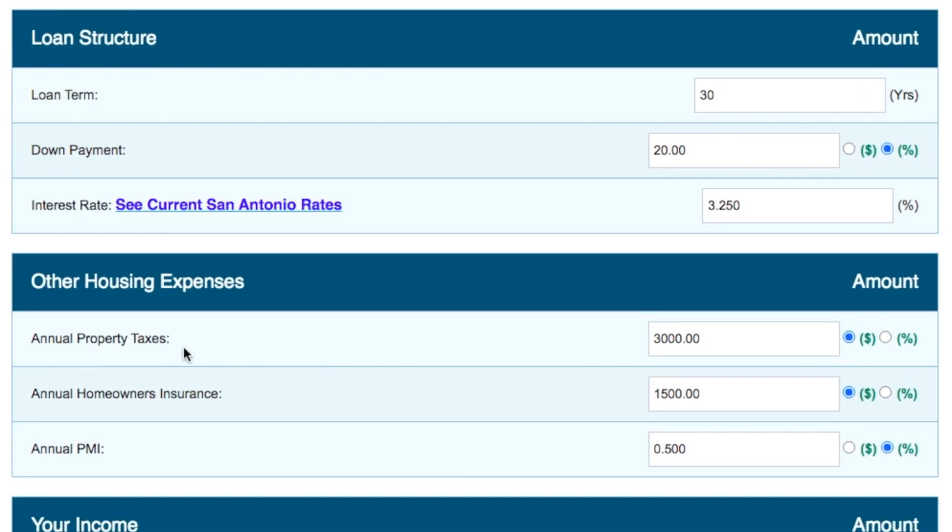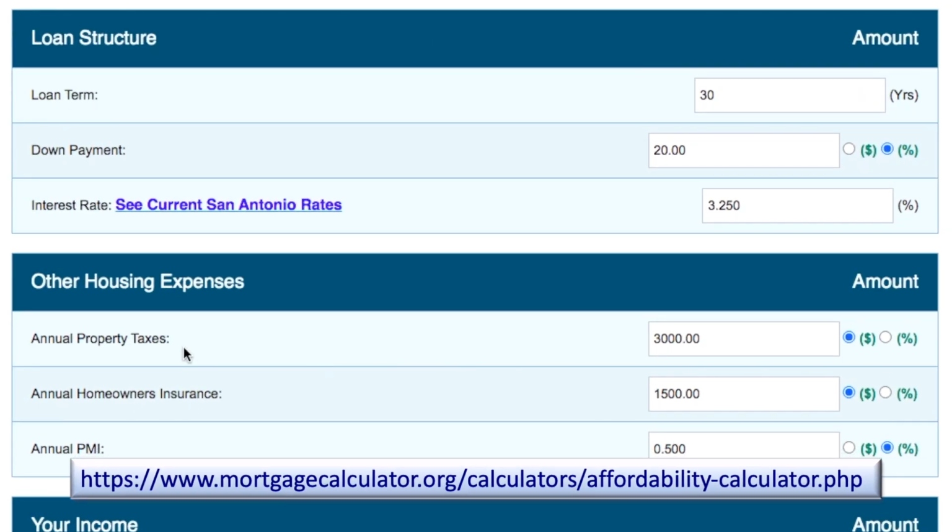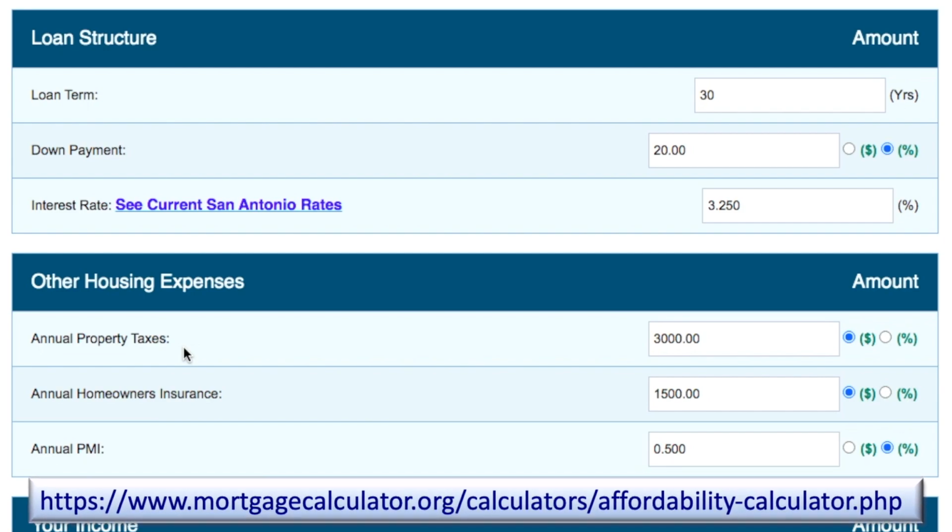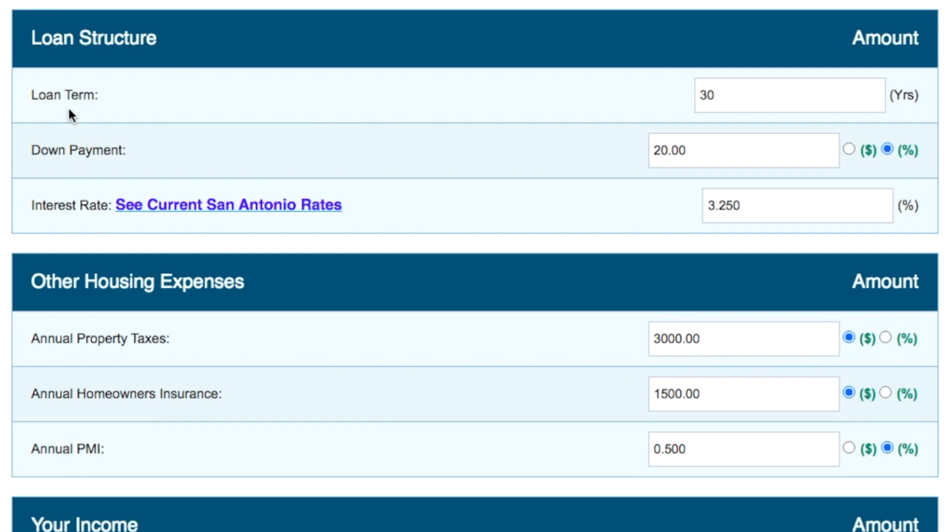Let me show you this one. The link is on the bottom of the page and also on the description part of the video on YouTube. First, you need to tell the calculator what loan term you want. 30 years fixed is the most common. Then how much down payment will you put down? I'm going to switch this to 5% down payment.